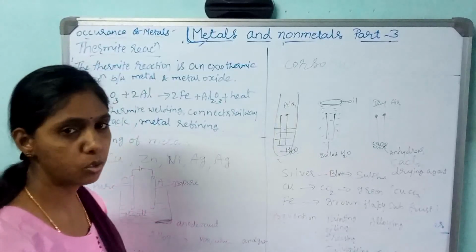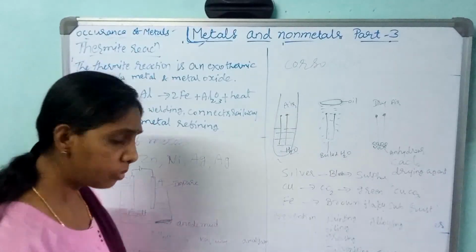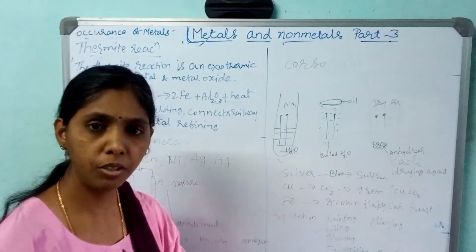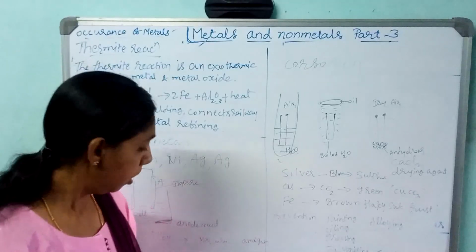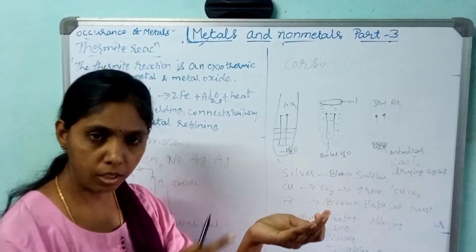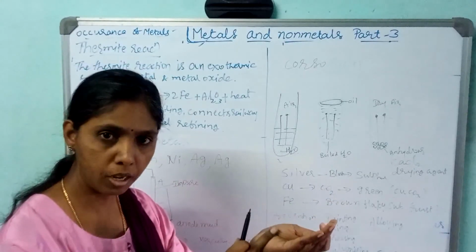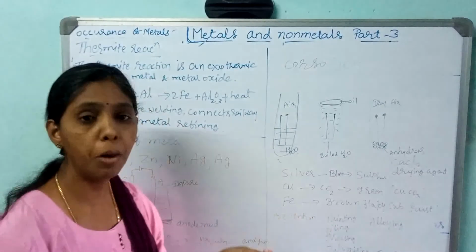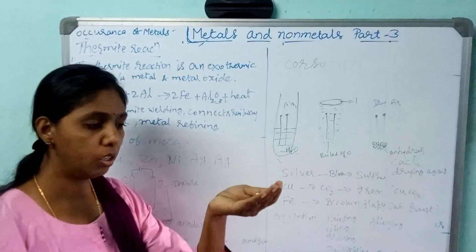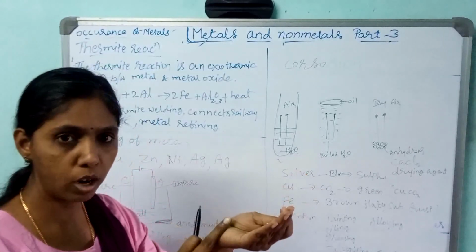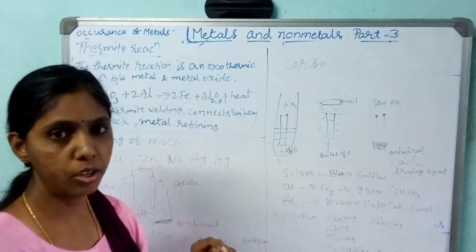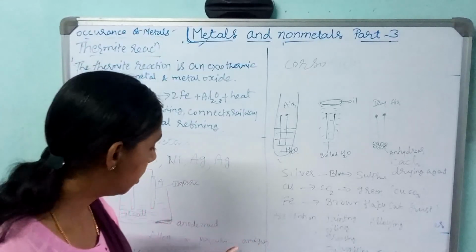Rusting is also a type of corrosion. So what is an alloy? An alloy is a mixture of a metal with another metal or a metal with a non-metal. Suppose mercury is one of the metals in the alloy, then that alloy is called an amalgam. So what is amalgam? If they ask, you have to write: the alloy which contains mercury as one of the metals is called an amalgam.